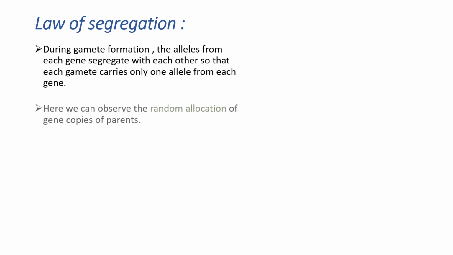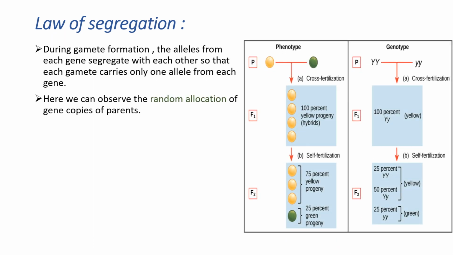the monohybrid cross. Monohybrid means here he used only one type of character. That's why it is known as the monohybrid cross, using the law of segregation. Segregation means nothing but the combination of the genes. Combining means when two genes are combined with each other, the offspring will have the effect of both of the parents. For example, here we took yellow seeded plants and green seeded plants.